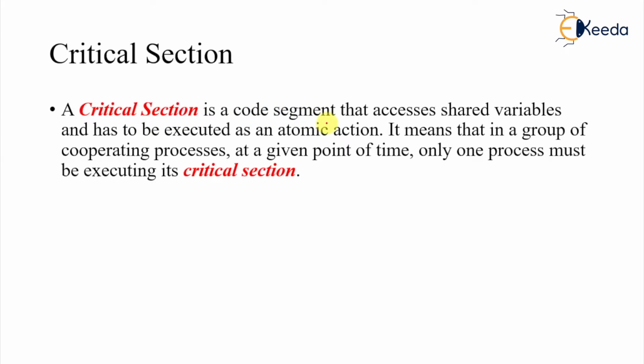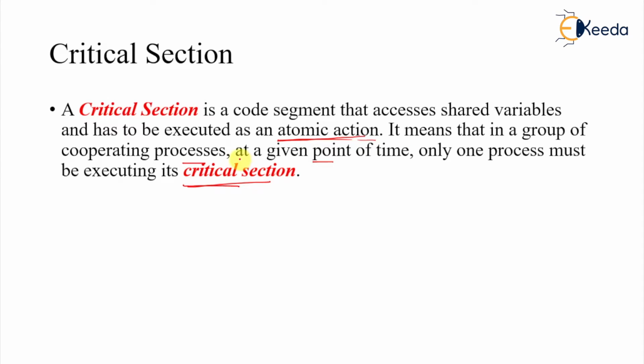So the critical section is a code segment that accesses shared variables and has to be executed in an atomic manner, or as an atomic action. Atomic means what? As a single unit. We cannot allow this to be interleaved in such a manner that it will result in inconsistency. It means that for a group of cooperating processes, at any given point of time only one process must be executing in the critical section.